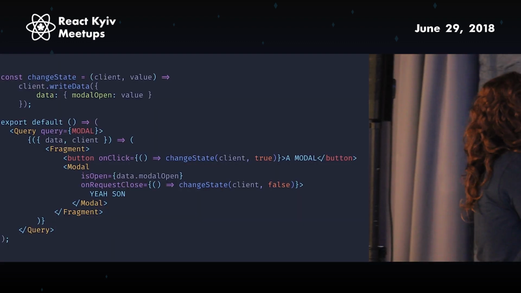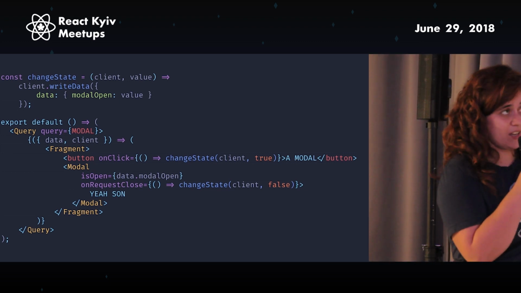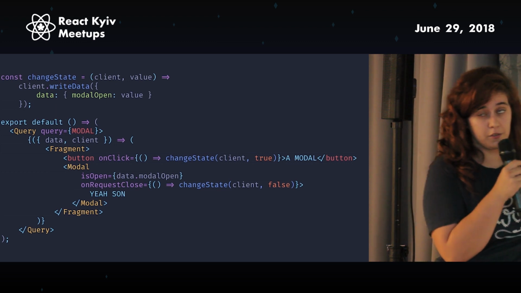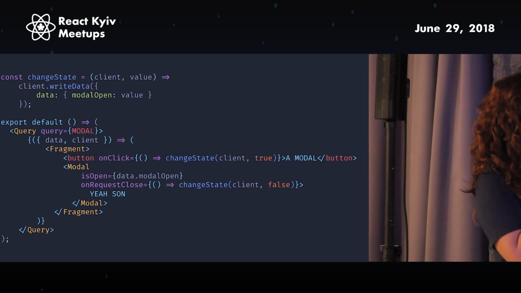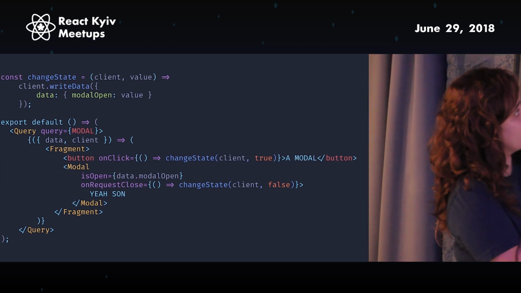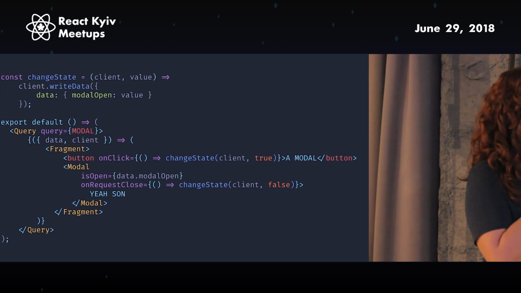So what I did in this case, just for simplicity's sake, is I created a function called changeState, which gets the cache and gets the value that you want to set it to. And this is all done in the same file except the query. So you get the data in the client, and on click, you change the state to true, which sets the modal open to true. And then on the modal, you get the same thing.